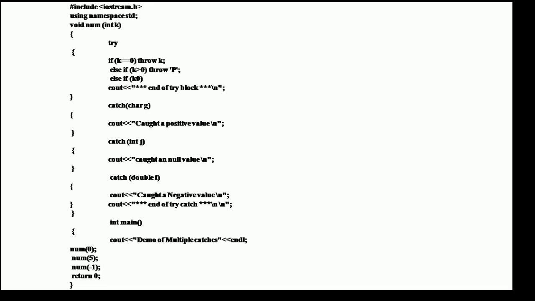Then you can go to specifying exceptions. It is possible to restrict a function to throw only certain specified exceptions. This is achieved by adding a throw list clause to the function definition.